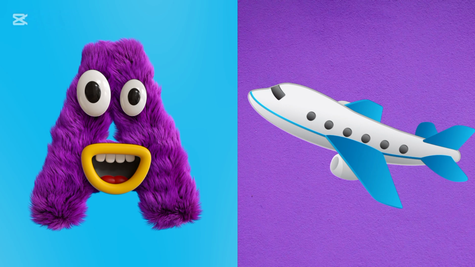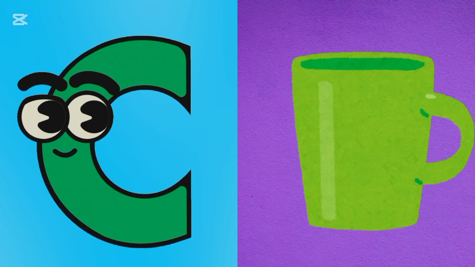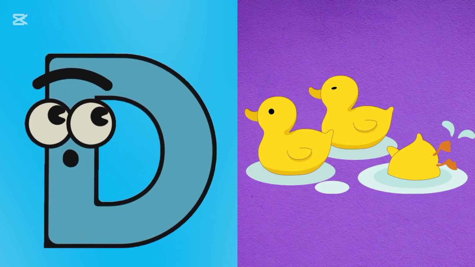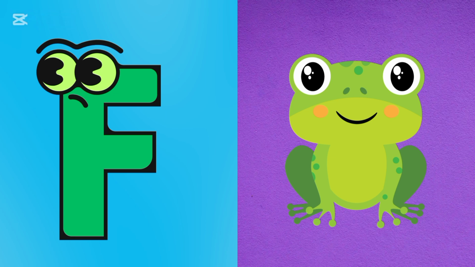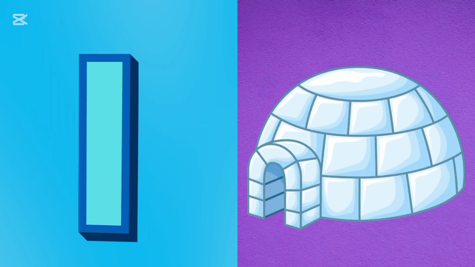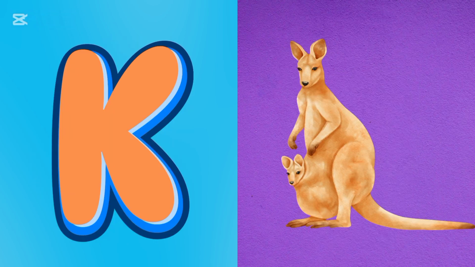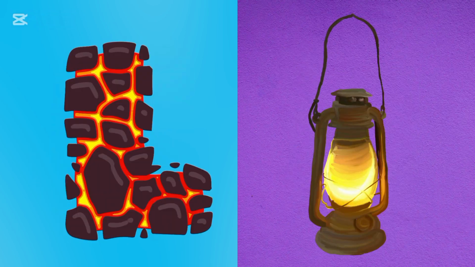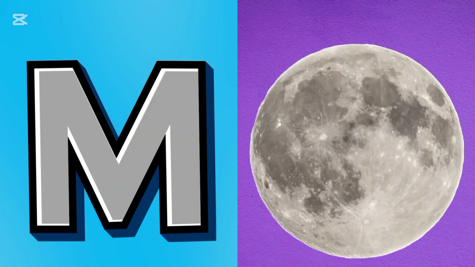A for airplane, B for ball, C for cup, D for duck, E for egg, F for frog, G for grapes, H for hat, I for igloo, J for juice, K for kangaroo, L for lamp, M for moon, N